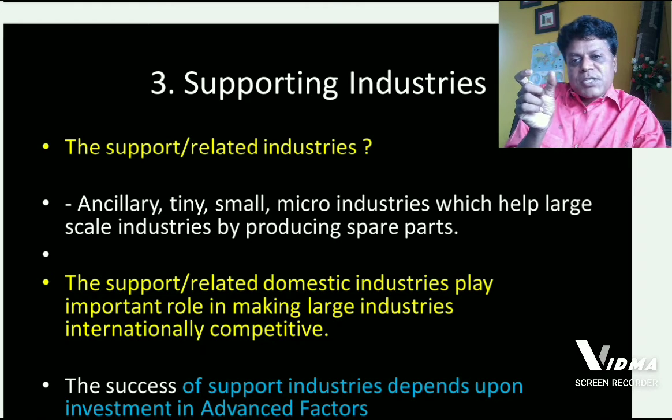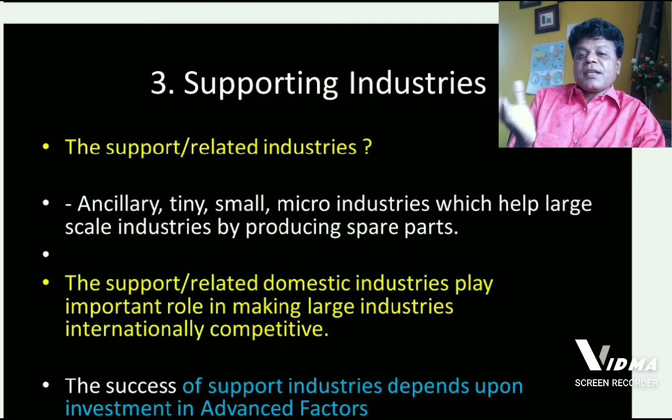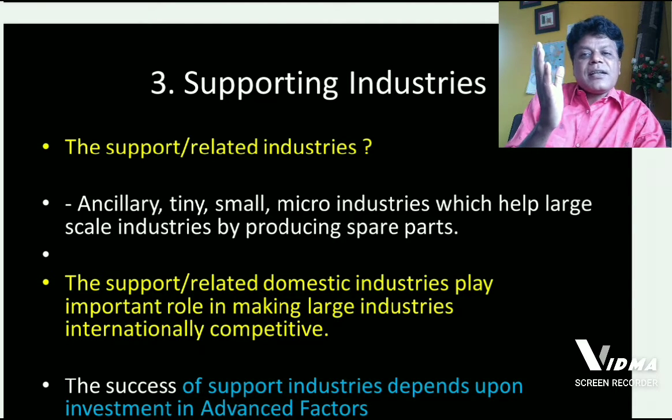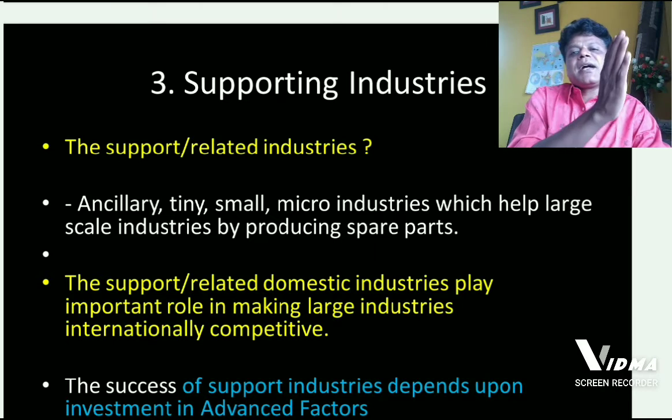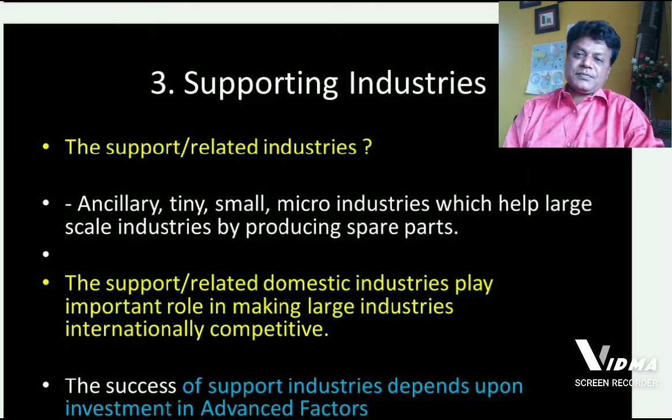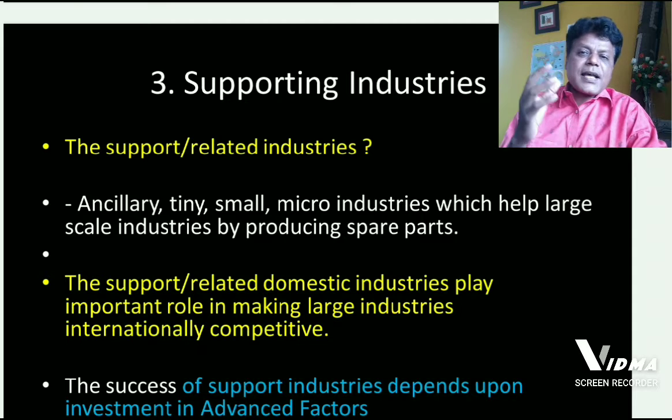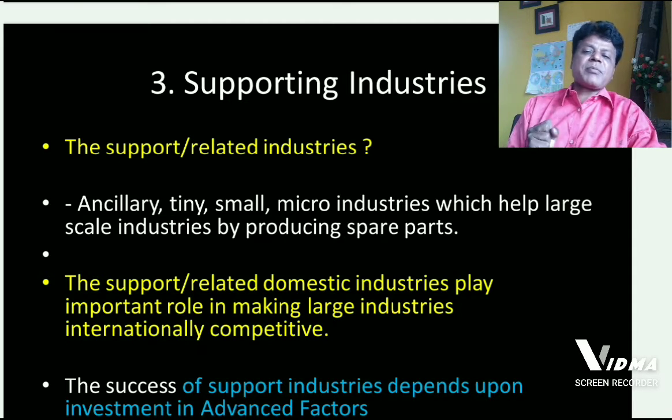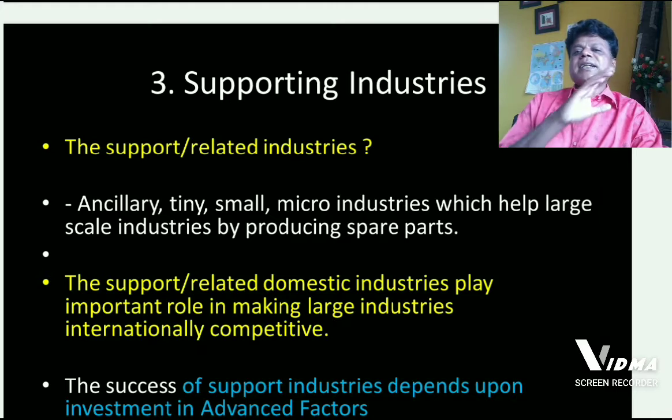If you pay little attention to this title, you will get the meaning of supporting industries. What kind of industries may these be? These are supporting industries or related industries to the medium and large scale industries. There are many industries in our economy. They play the role of supporting medium and large scale industries. They help medium and large scale industries by producing spare parts, by producing some materials. These industries are called related industries.